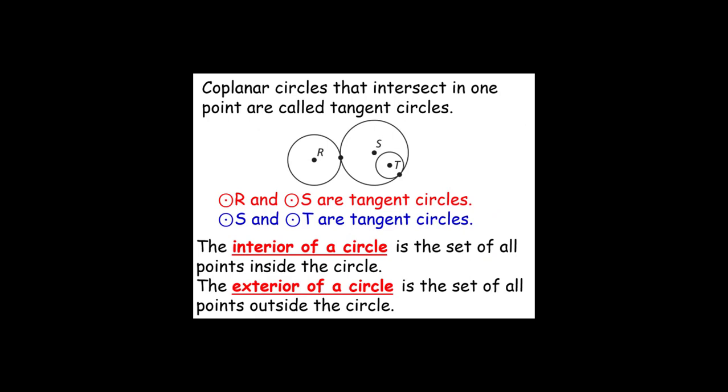Coplanar circles are circles that lie on the same plane and intersect in one point. These circles are called tangent circles. Circle R and circle S are tangent circles since they intersect at one point. Circle S and T are also tangent circles because they intersect at one point as well. The interior of a circle is the set of all points inside the circle. The exterior of a circle is the set of all points outside the circle.